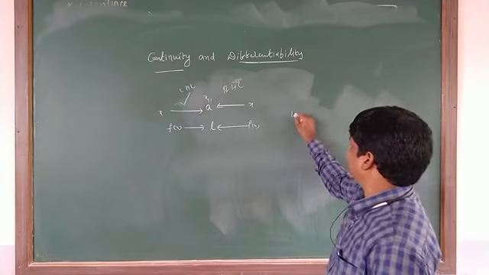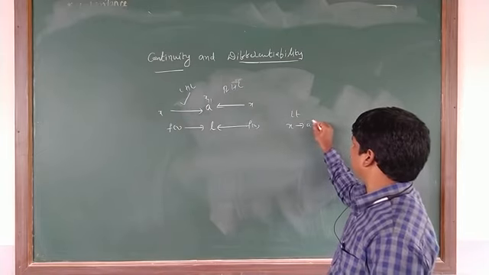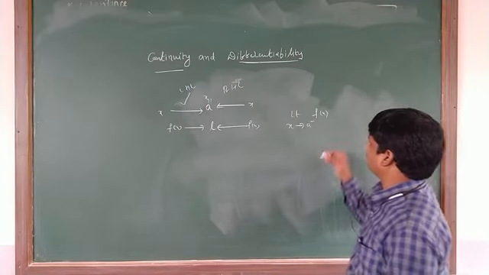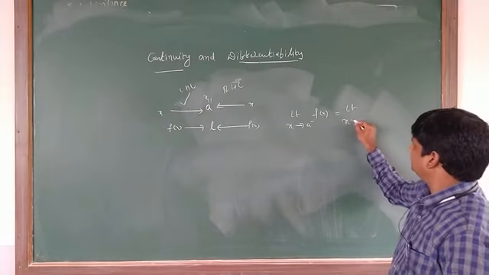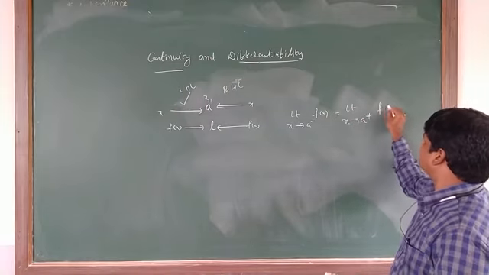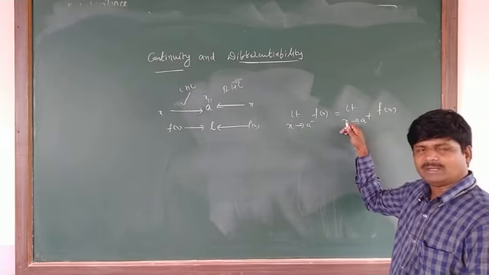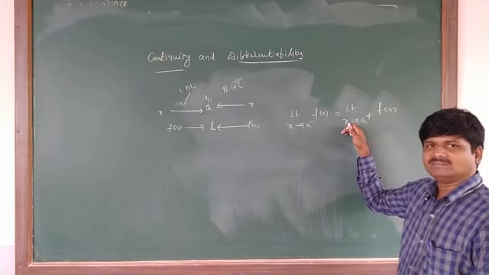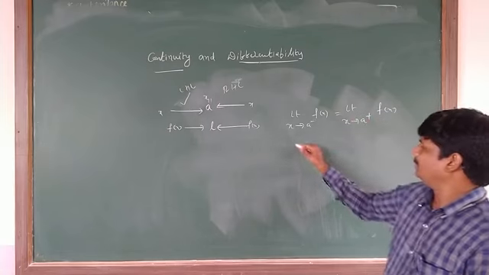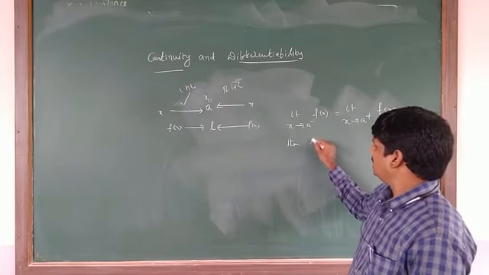That means limit x tends to A minus of f of x is equal to limit x tends to A plus of f of x. Then the limit exists.